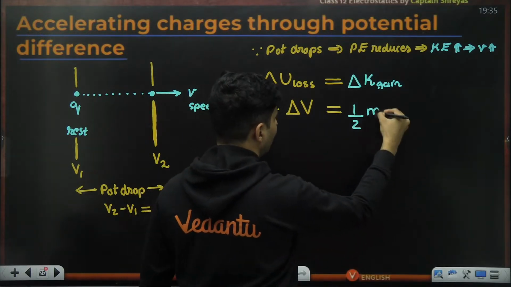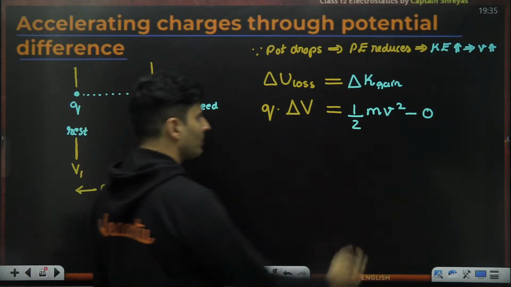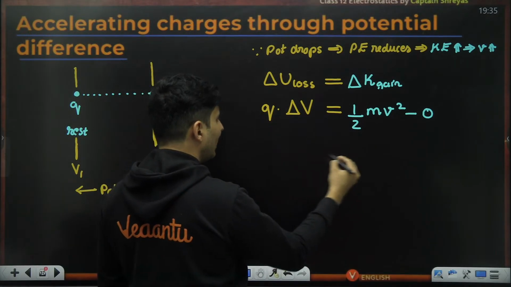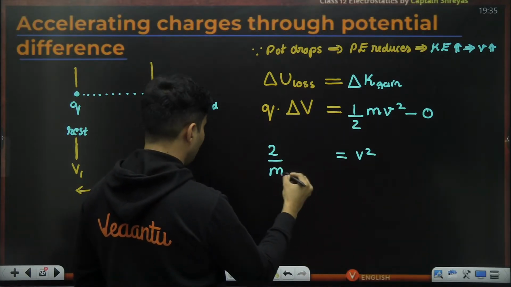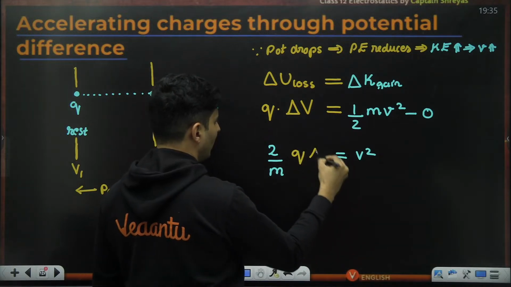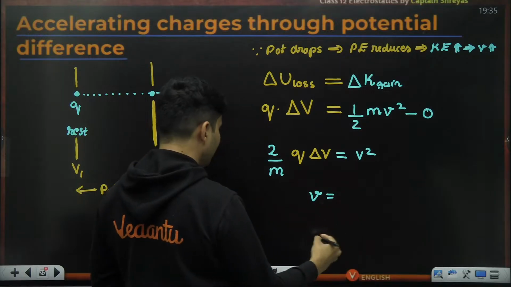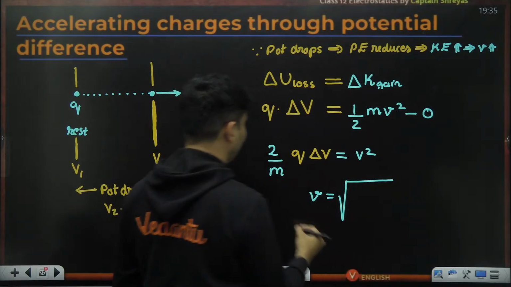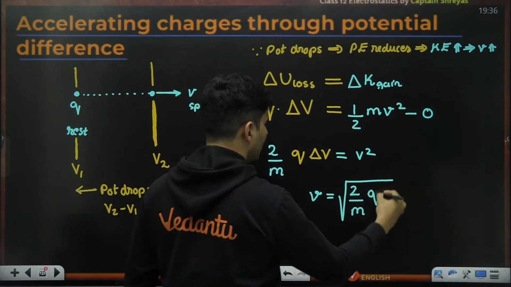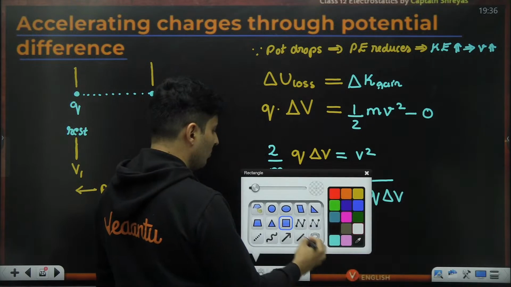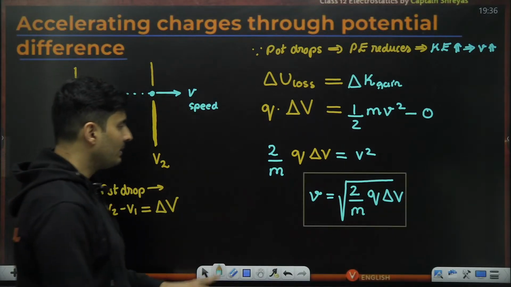It will be half m v squared minus 0, because it was at rest before. Using this, you can quickly notice that v squared will be 2 on the top, m below, and you still have q and delta V. So the speed of the particle will be the root of 2 by m times q delta V. This is what you will get if you solve this equation.